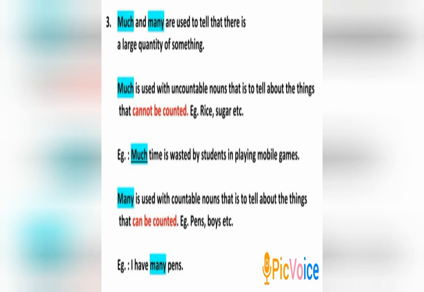Example, I have many pens. No need to tell that many is the quantifier here. Hope you have understood the usage of these quantifiers: no, none, a few, a little, much and many.